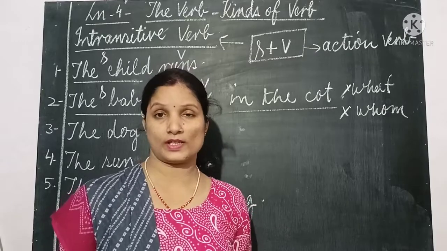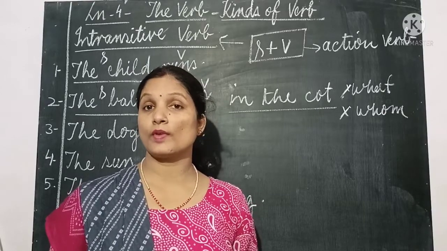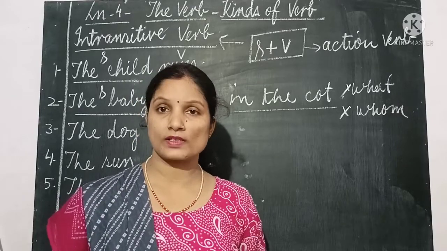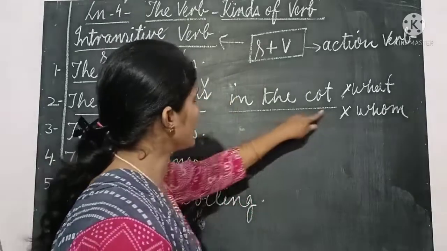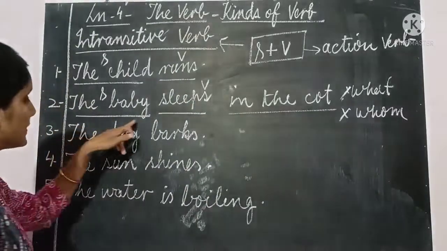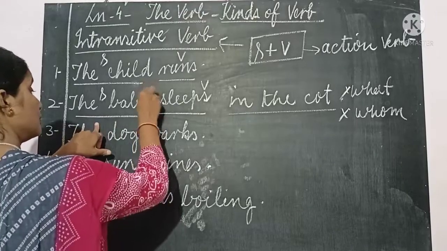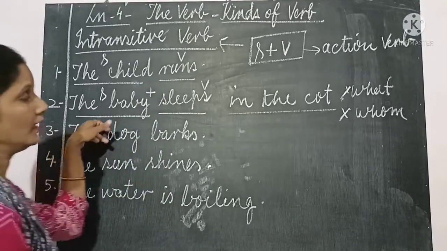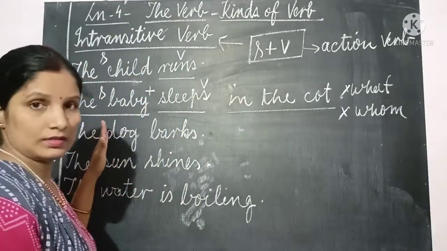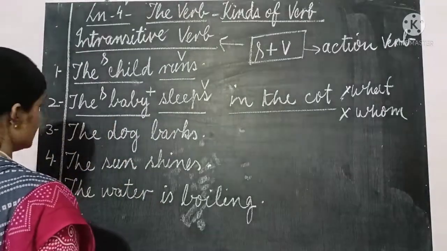Okay, so to know objects in transitive verbs, we were using the questions what or whom to the verb, and we get the answer. Those answers are objects. But here, these words can be ignored because they will not change the meaning of the sentence. The baby sleeps. This is also okay. This is intransitive verb. Subject and verb both are sufficient to give the meaning. In the cot. If we hide this, if we ignore this part, there will not be any effect on the sentence. The baby sleeps. Yes, we get the complete meaning. So we can ignore this part.